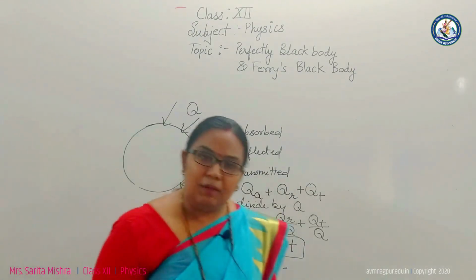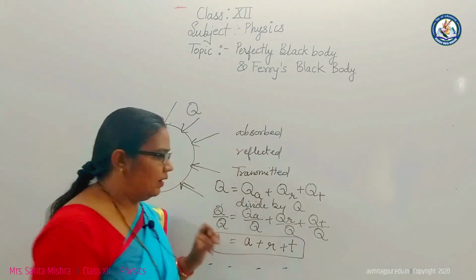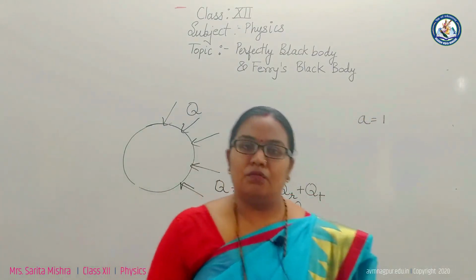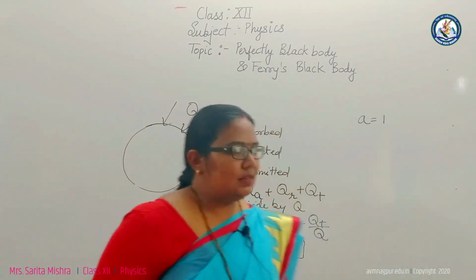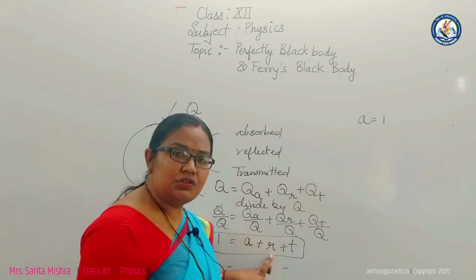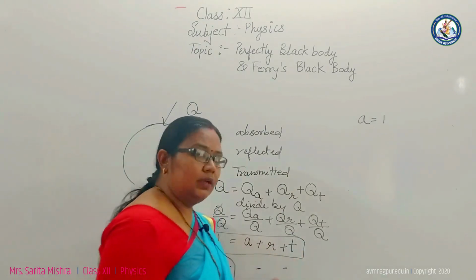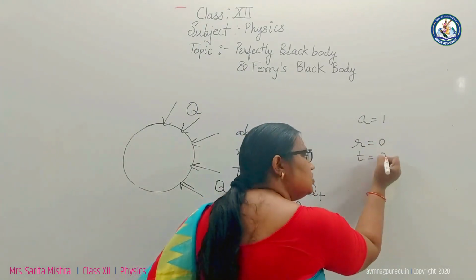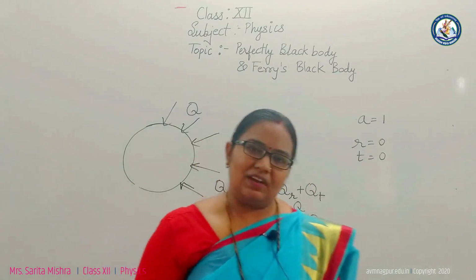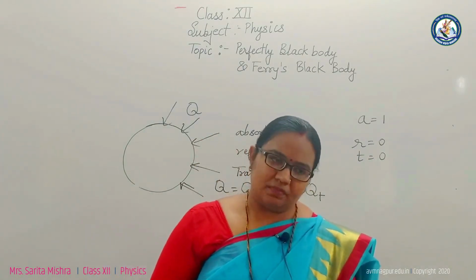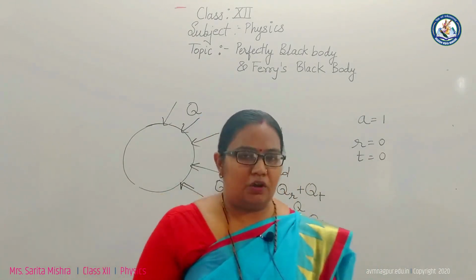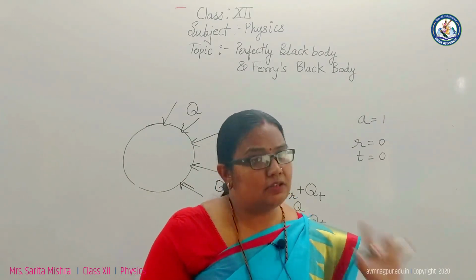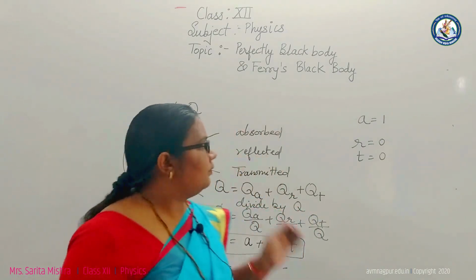So this is the required equation. In the case of a perfectly black body, A equals 1. The coefficient of absorption is always equal to 1 for the perfectly black body. What about the coefficient of reflection and the coefficient of transmission? Here the coefficient of reflection is 0 and the coefficient of transmission is 0. This is only for the perfectly black body. As we know, this perfectly black body completely absorbs, or we can say that 98% of the heat energy is absorbed by it.